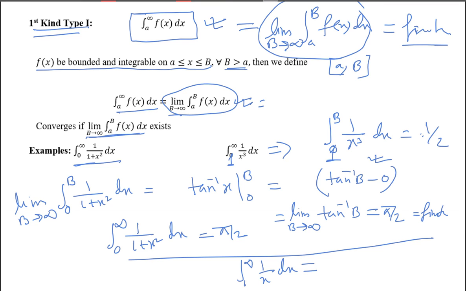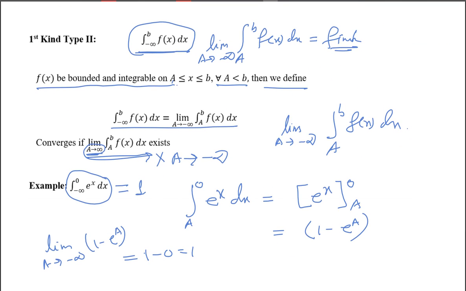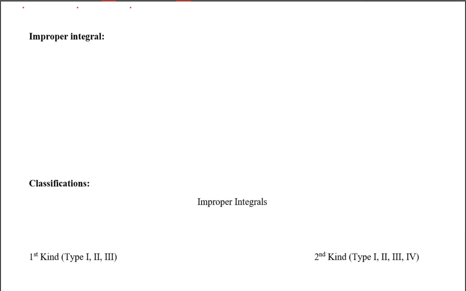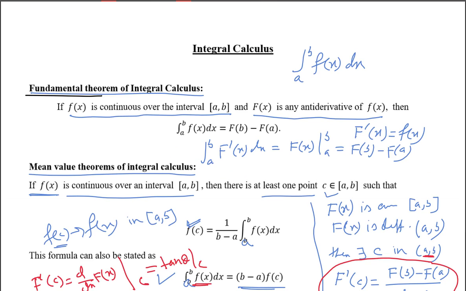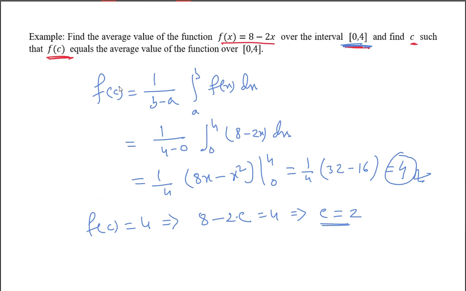Okay, sir. Sir, can you explain the example of that mean value theorem, that average value? Which one? The example, 1 by x cube. Please explain the example 1 by x cube, sir. Which one? Okay, I'm coming back. Before going to that, here what is it? Find the average value of the function.